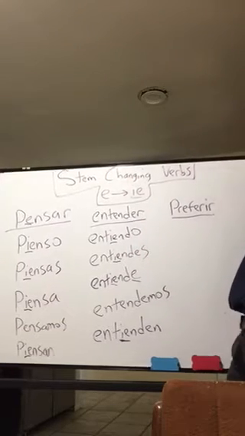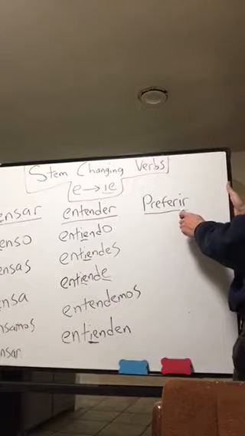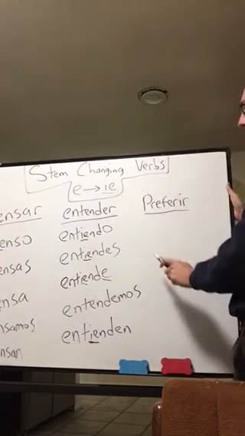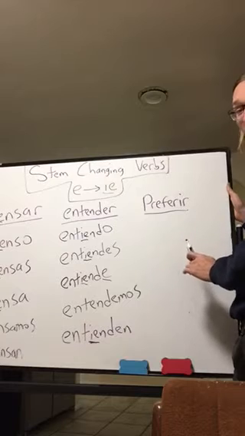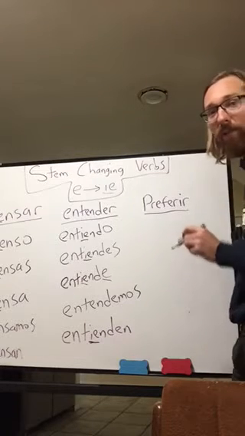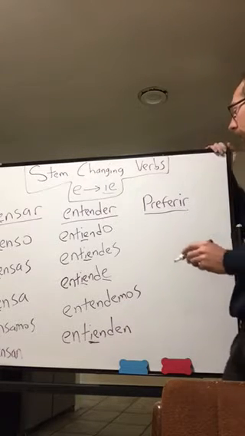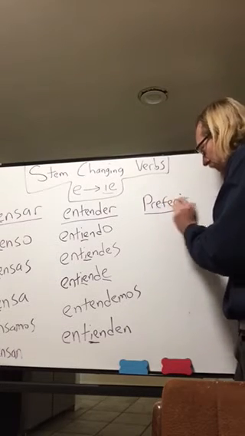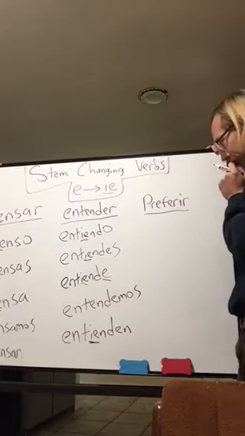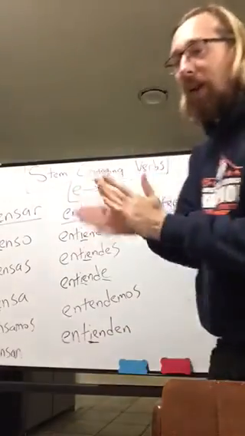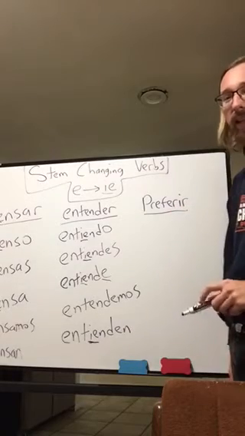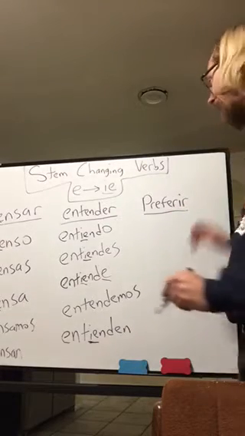Let's take a look at another verb. Now we have an IR verb with an IR ending, and this is also a stem changing verb. This is preferir, which means to prefer. Preferir is to prefer. Now, which E do I change here? Do I change this first E here or the second E? Well, think about the syllables. Preferir. Fer is the second to last syllable, so that's the E that I change.